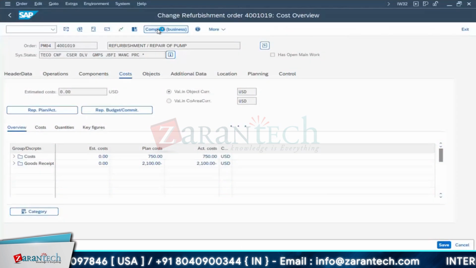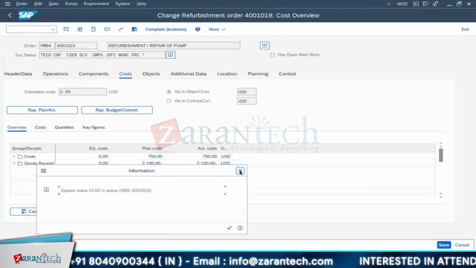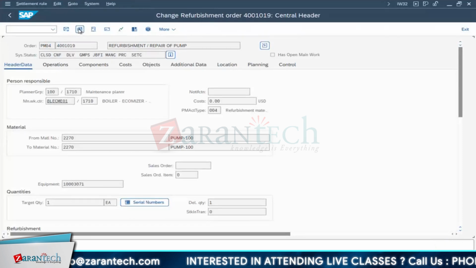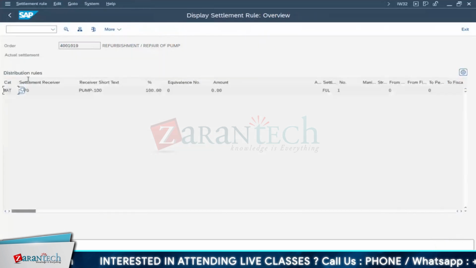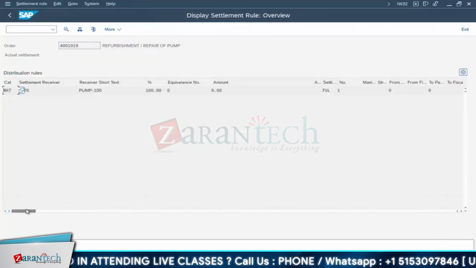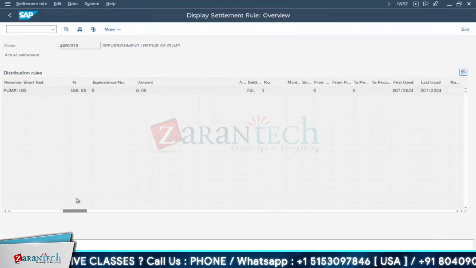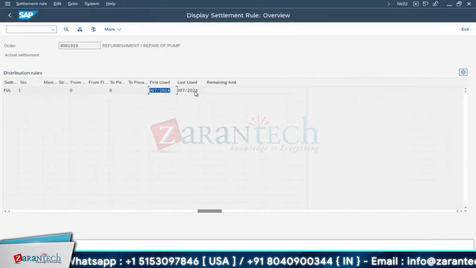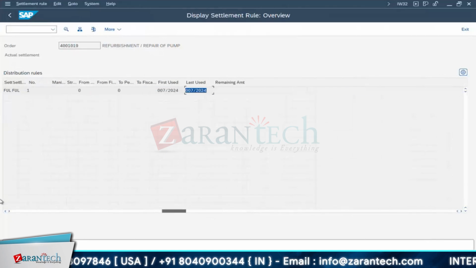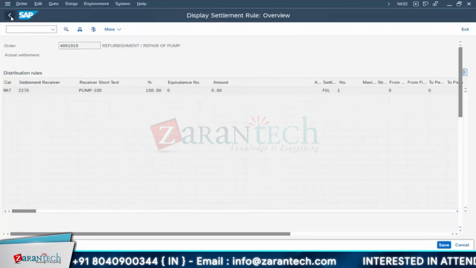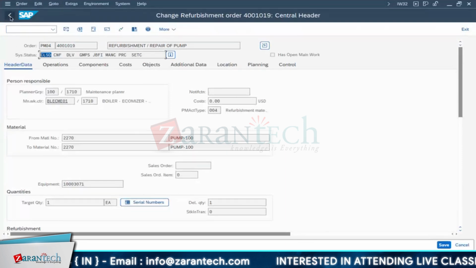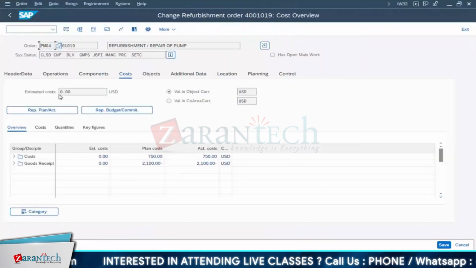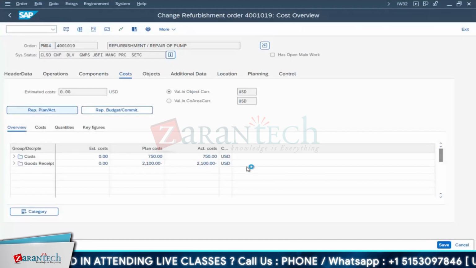Can you click the settlement rule one more time, please? Yeah, I'll go for the settlement rule and I'll show you. It's closed. Go for settlement rule. Now after settlement, that is a prerequisite condition for your business complete. Anyway, you have done it. Now see here it is 100%. Now it will come here as first used and last used on this month posting period. It is grayed out. Now come back. Yeah, this is also business complete. As of now, let me go back to our price part. I'll open this now. Go for your report plan bar actual cost.